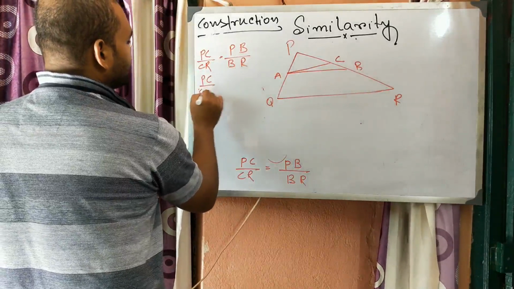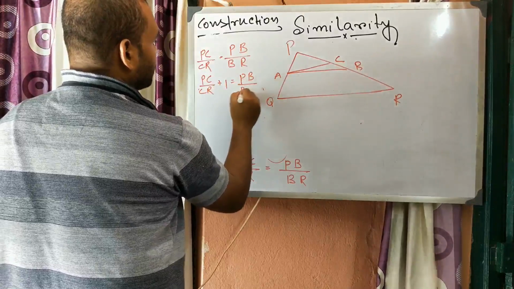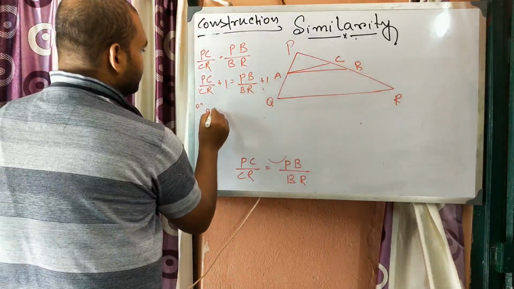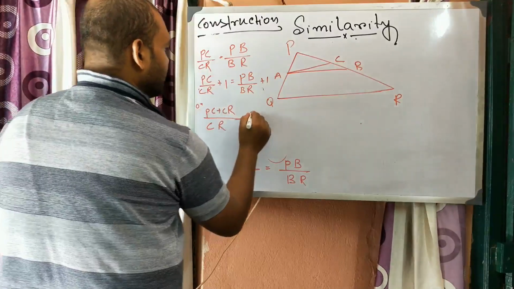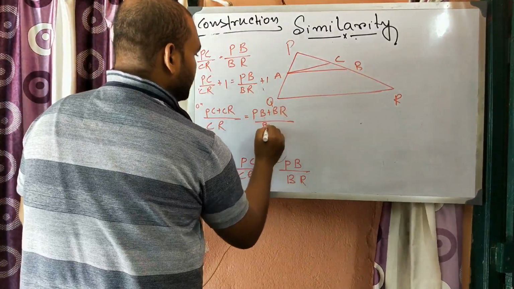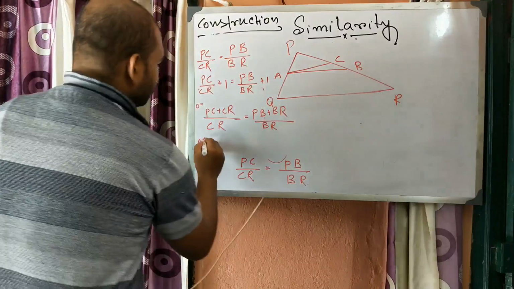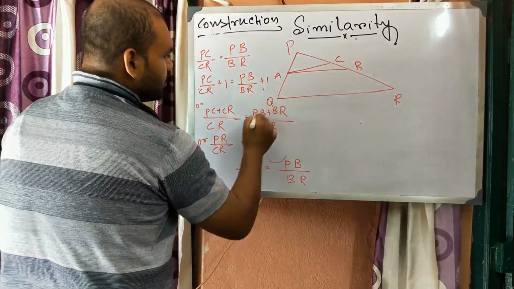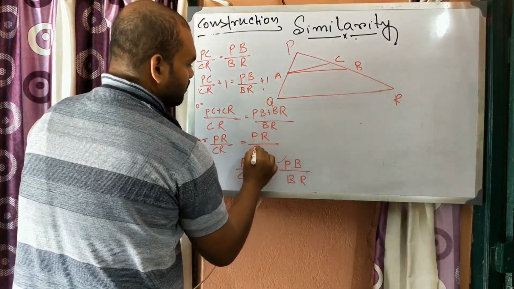So PC/CR + 1 = PB/BR + 1. Taking the LCM, (PC + CR)/CR = (PB + BR)/BR. Now PC + CR is equal to PR. So PR/CR = (PB + BR)/BR = PR/BR.